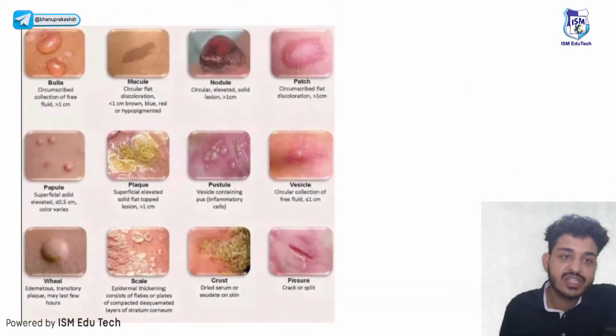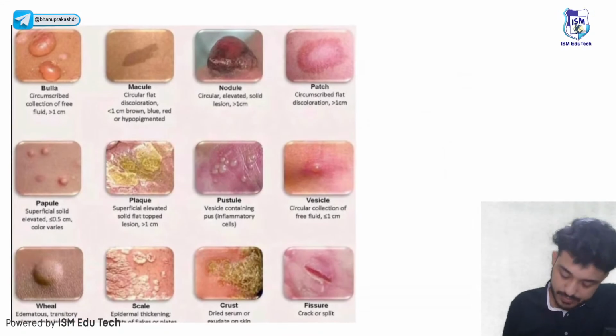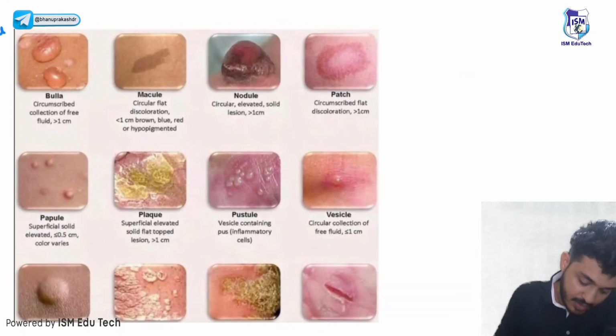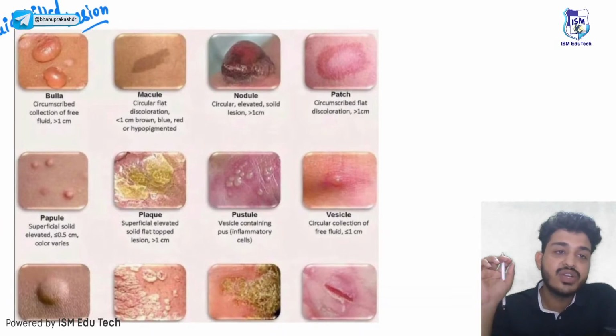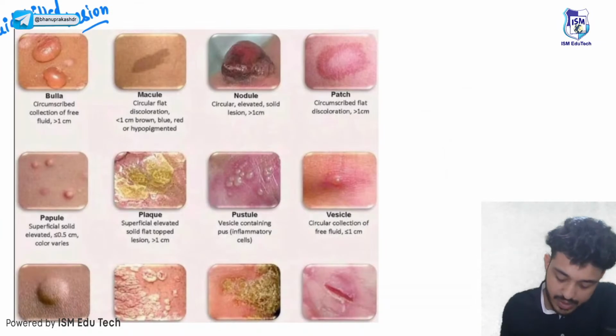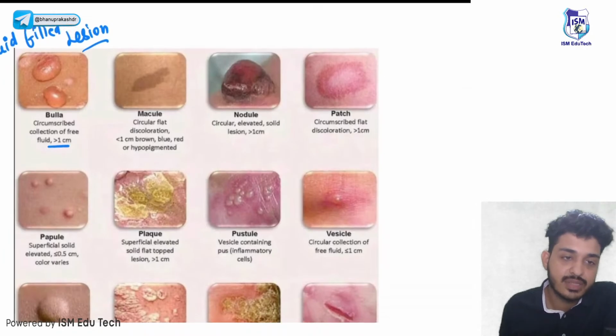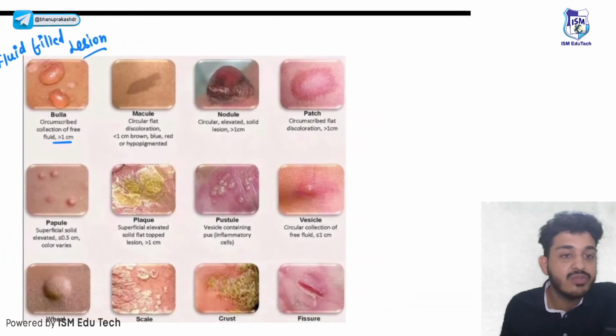So first one is your bulla. Bulla is nothing but your fluid-filled lesion. Whenever you study bulla in dermatology, that means something is fluid-filled and the size is more than 1 centimeter.